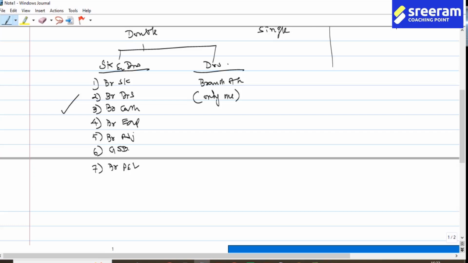Now, if a person is good in the stock and debtors system, automatically he will be very good in the debtors system. So how do we learn things? Not a very big deal, because the transactions are going to be routine, and for routine transactions you have routine journal entries that you have to pass.